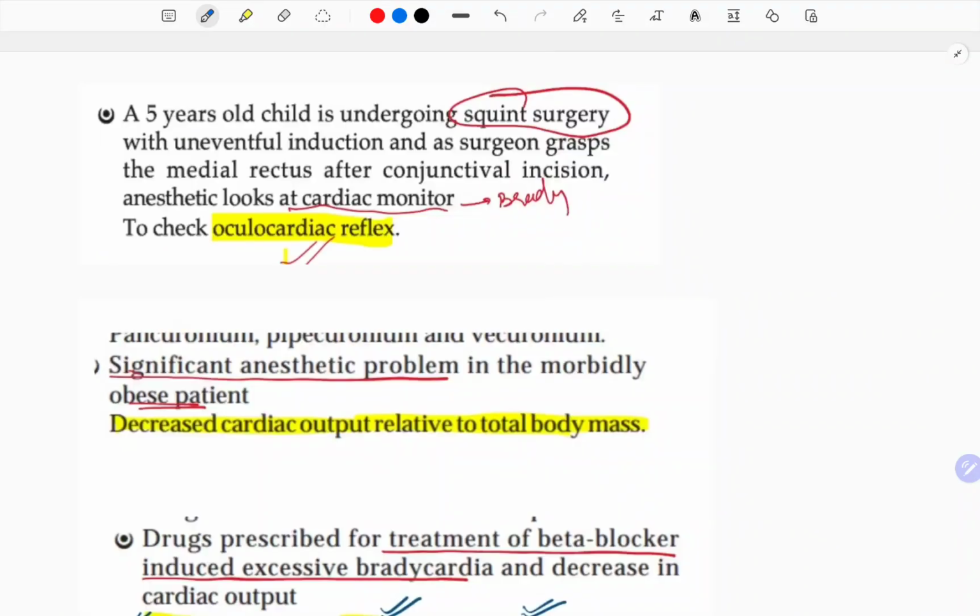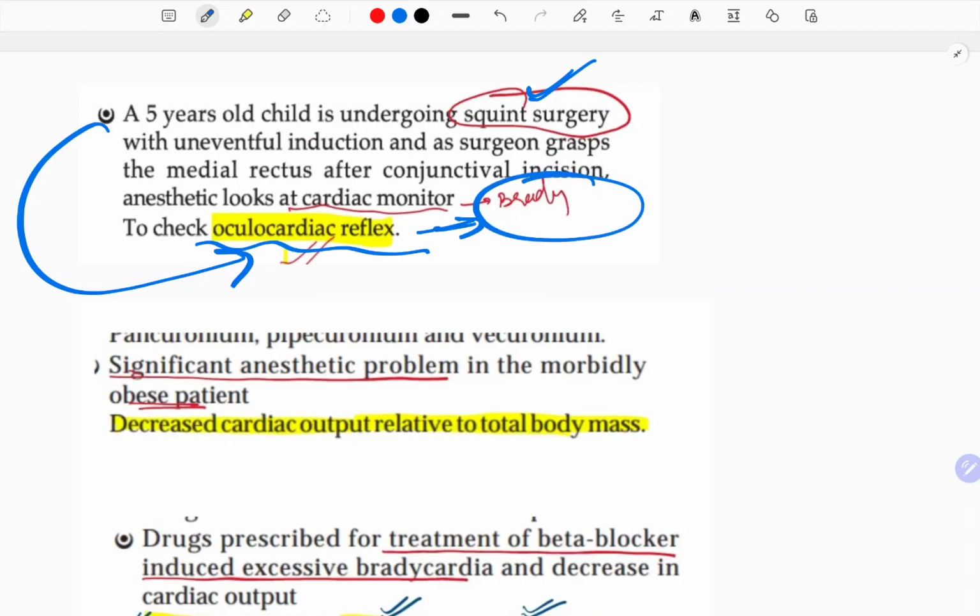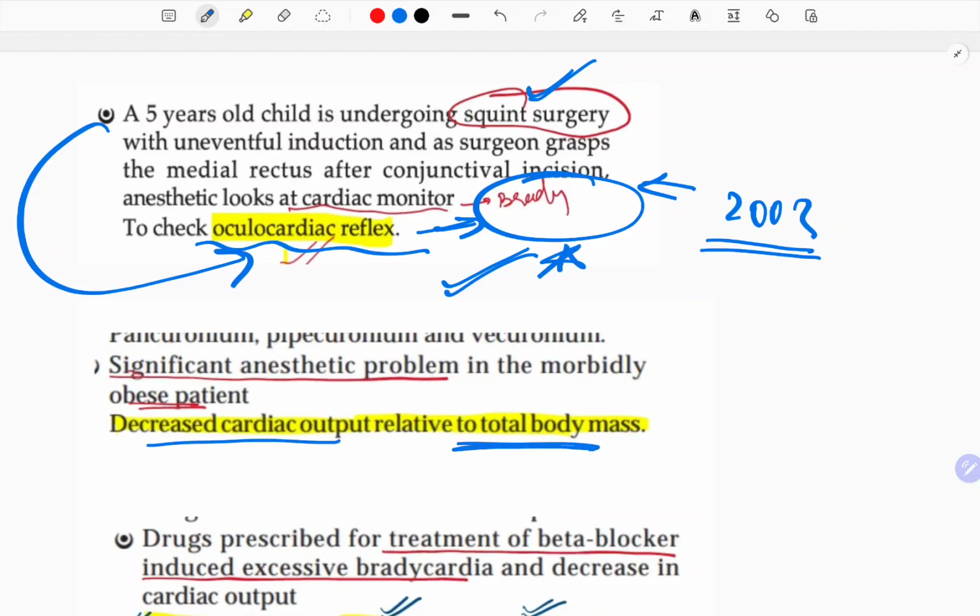Now the next is a 5-year-old child undergoing squint surgery with uneventful induction, and the surgeon grabs the medial rectus after the conjunctival incision. The anesthetist should look at the cardiac monitoring for what? See, if you are doing a squint surgery or any other ophthalmic surgery where you are going to touch or intervene on the muscles, there is a chance to stimulate the oculocardiac reflex, and this reflex is responsible for sudden bradycardias during the surgery. So this question was repeated recently, and I think this was asked around 2003. Significant anesthetic problem in the morbidly obese patient is decreased cardiac output relative to the total body mass.